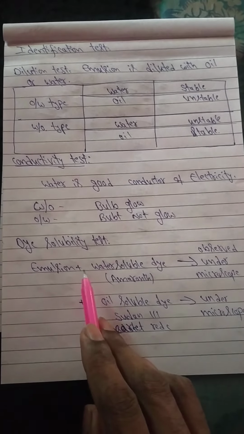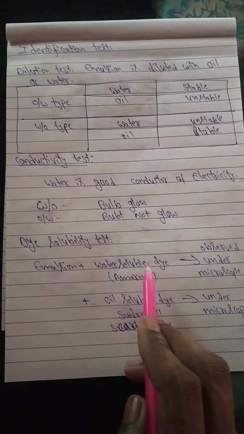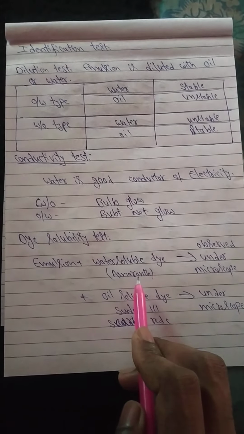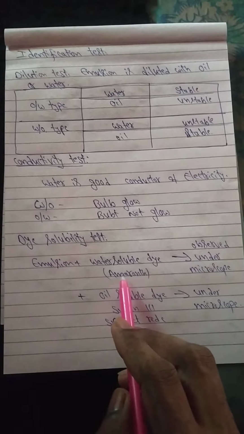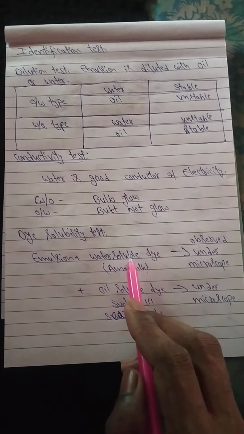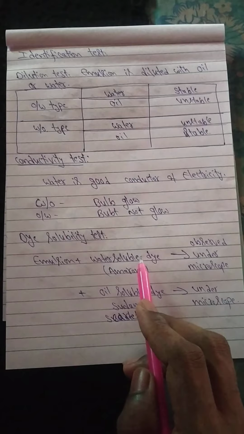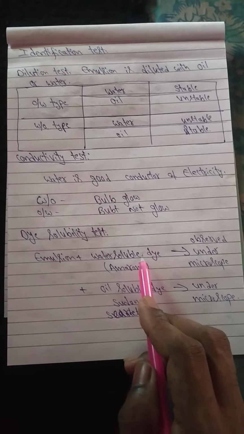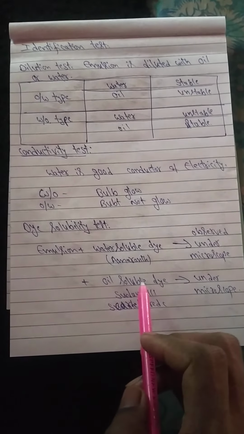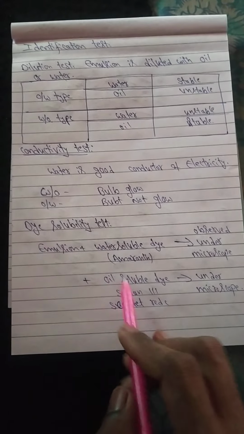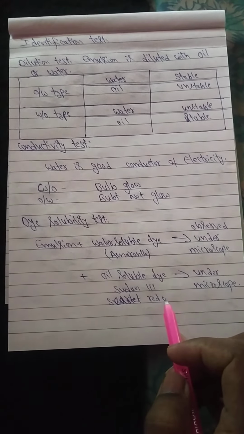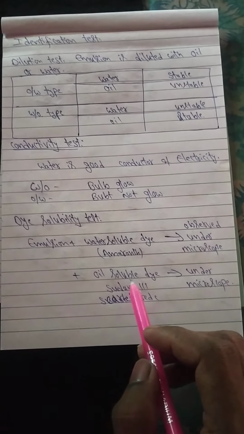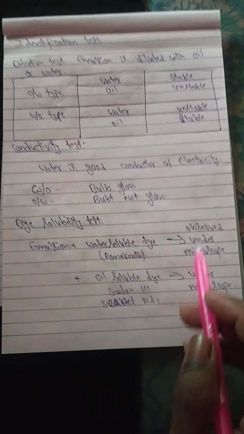When a water soluble dye like amaranth is added to the emulsion and observed under a microscope, the water phase gives color. Examples of oil soluble dyes are Sudan III or scarlet red.